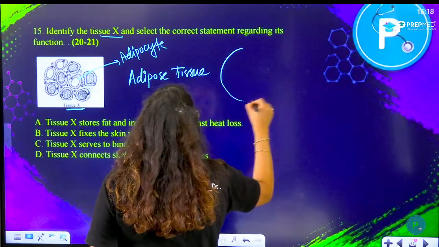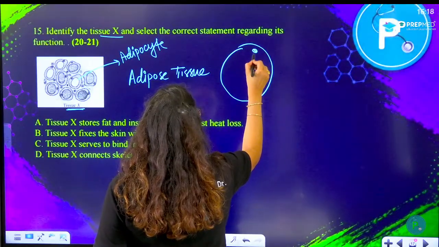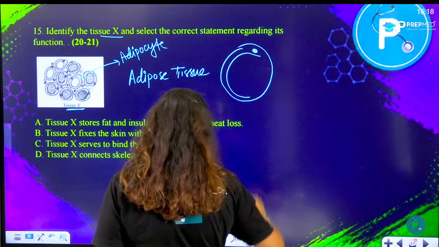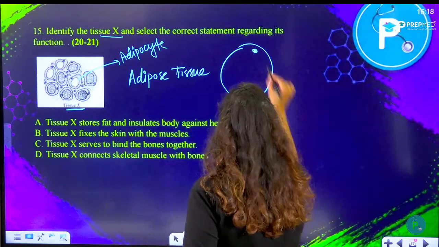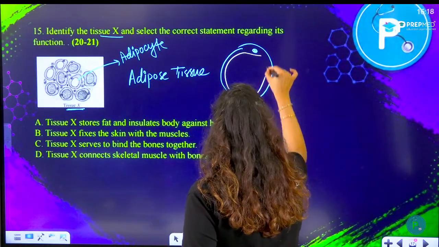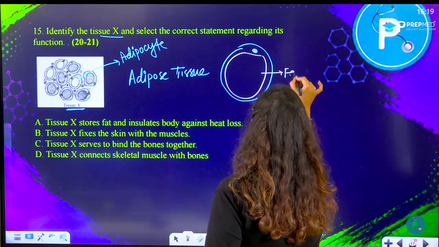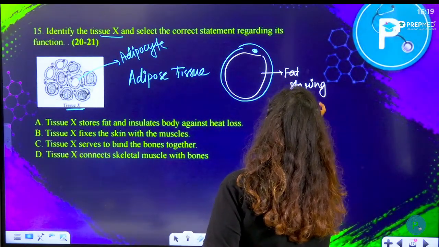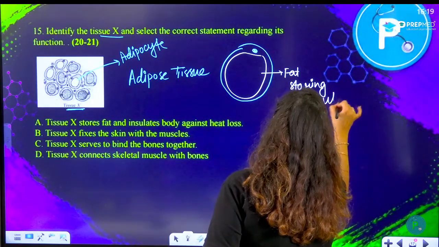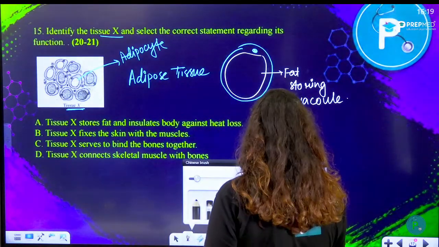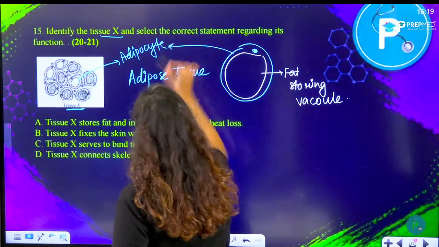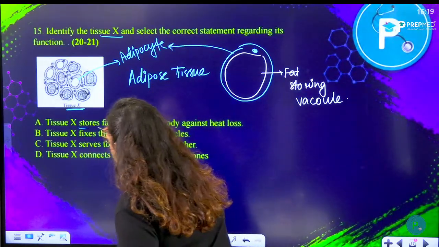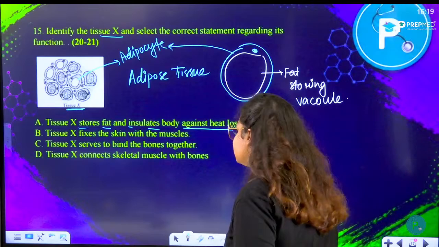The adipocyte looks somewhat like this, with a nucleus at one end and a large vacuole like this. This is the fat storing vacuole. And this is the adipocyte. So tissue X stores fat and insulates the body against heat loss.